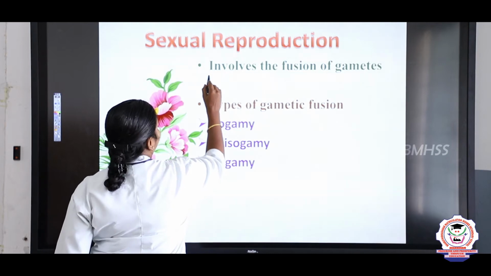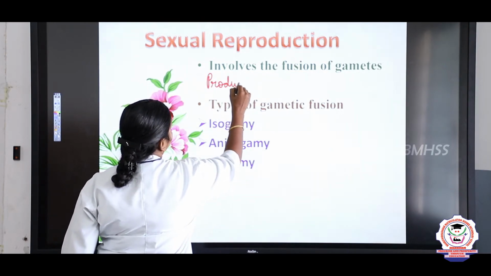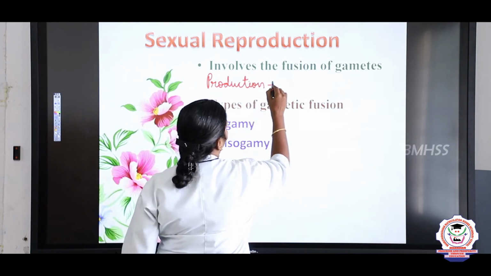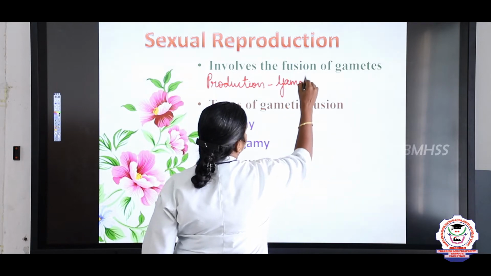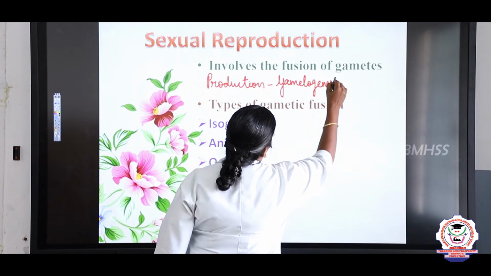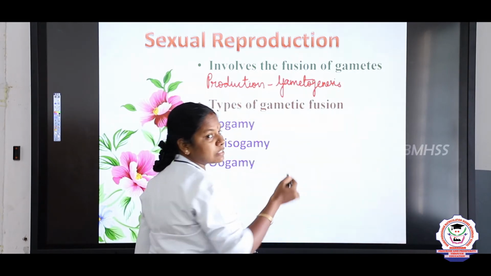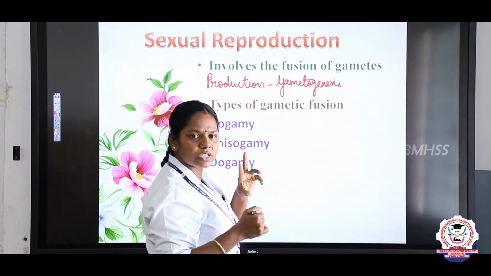What is the first process? Production of gamete. The process of producing the gamete, we call it gametogenesis. Genesis means formation, right? So what are the two things involved in gametogenesis?